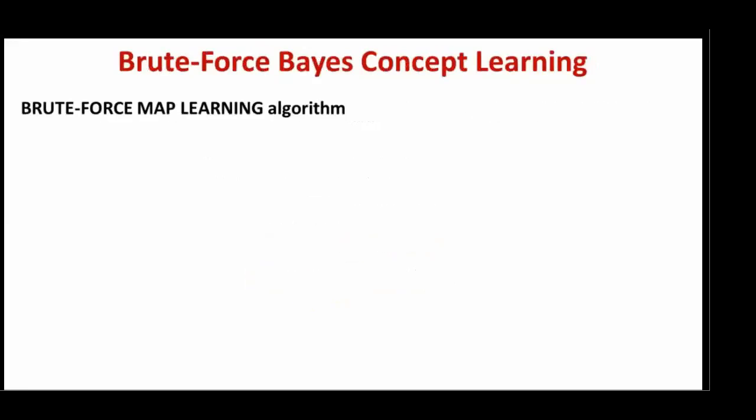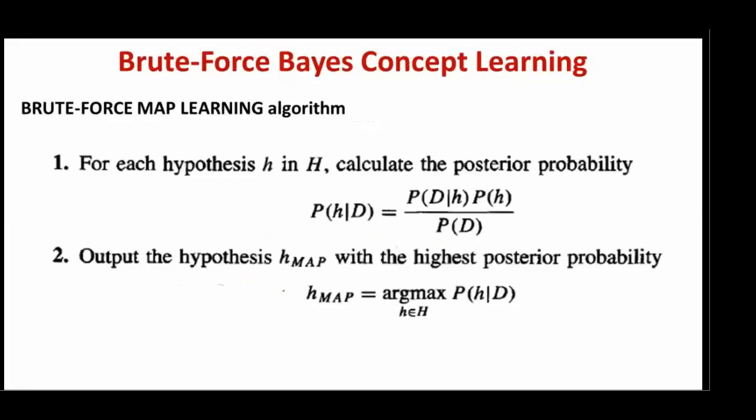Now we will discuss what is the brute force MAP learning algorithm. There are two steps in the brute force MAP learning algorithm. The first step: for each hypothesis h in H, calculate the posterior probability. So first we will calculate the posterior probability for every hypothesis in the hypothesis space. Next we calculate the maximum among those and output it as hMAP. That is the second step here.